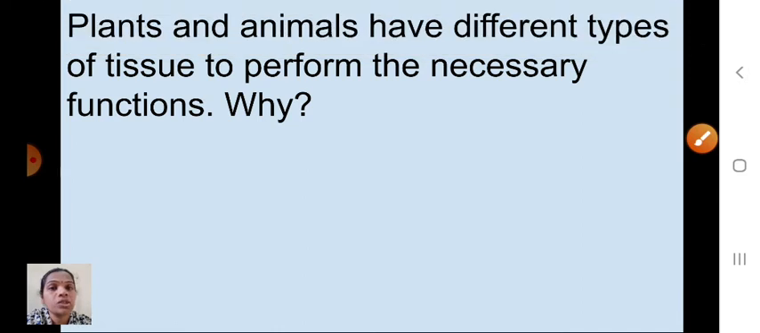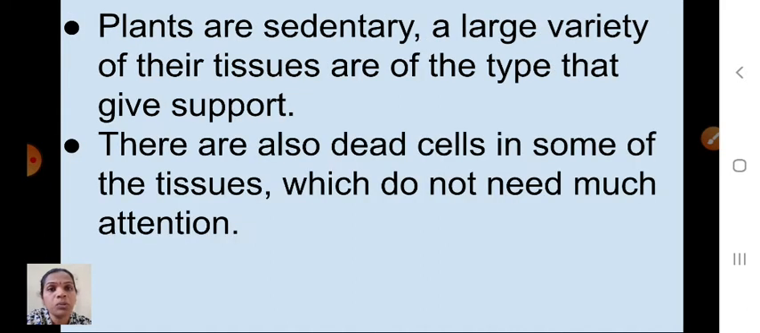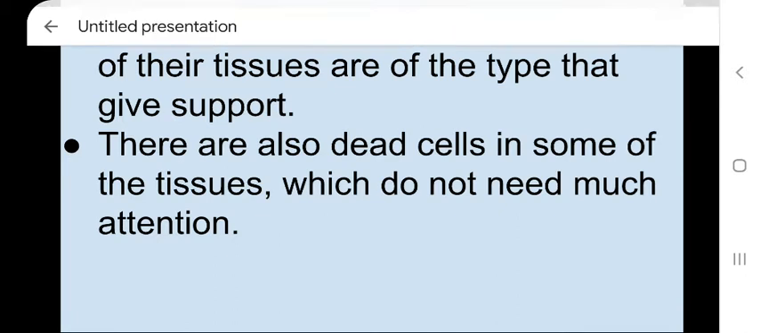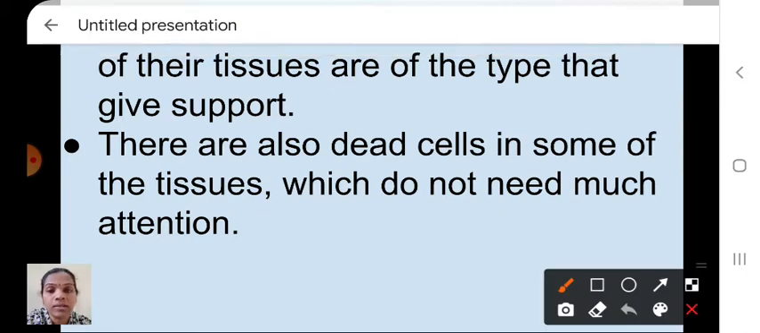Next one is a question in your textbook. Plants and animals have different types of tissue because we are multicellular. Even plants are also multicellular, isn't it children? So plants and animals have different types of tissue to perform the necessary functions. Why? The answer is there in your textbook. See here, plants are sedentary. That means plants will not move from one place to another place.